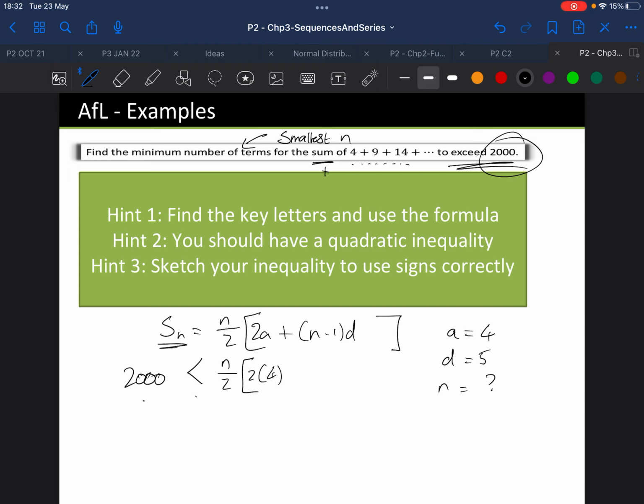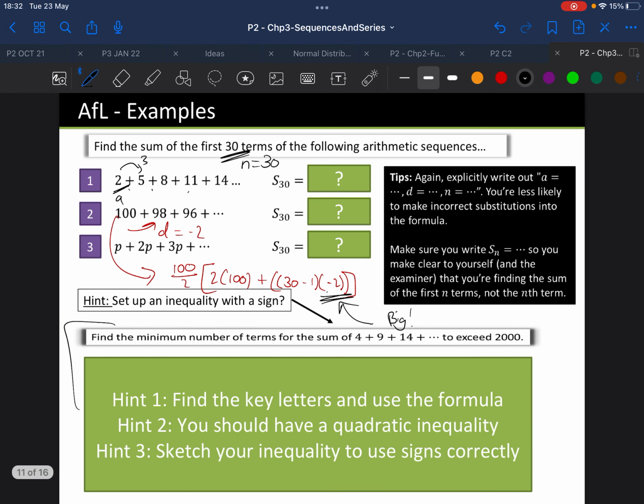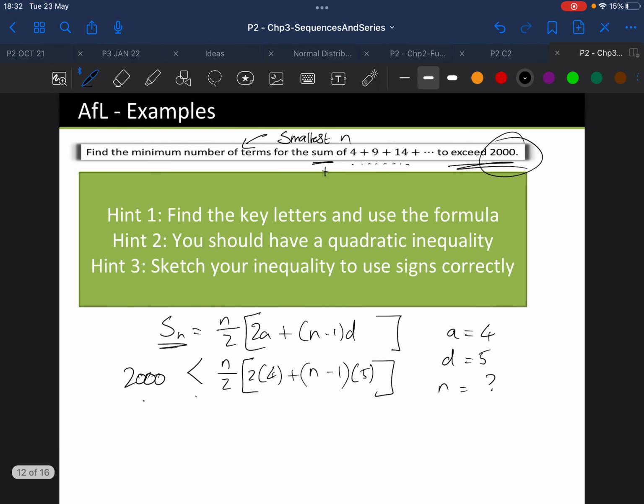2 times 4 plus n. Again, you don't know what n is. That's what the question's about. The difference, though, is 5. And we're going to work this one forwards. So a good next step. Again, this is a super common exam question. If you were listening to me talking about this one here, on the same question, I remember marking one just like this. It was a show that question. So for a show that question, exactly as we're doing on the board.